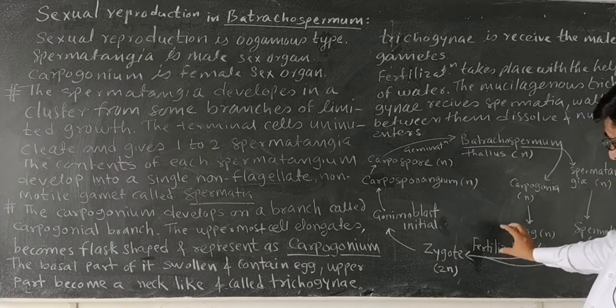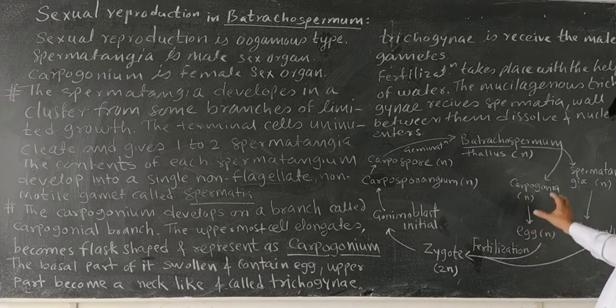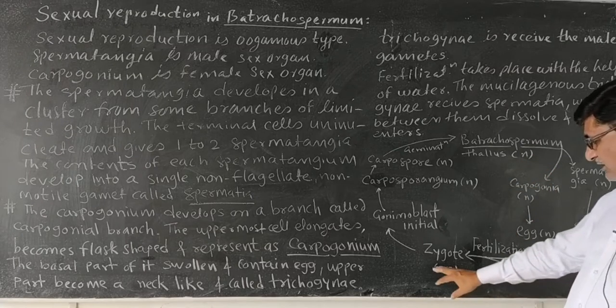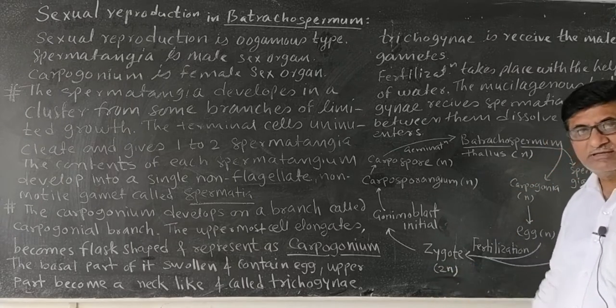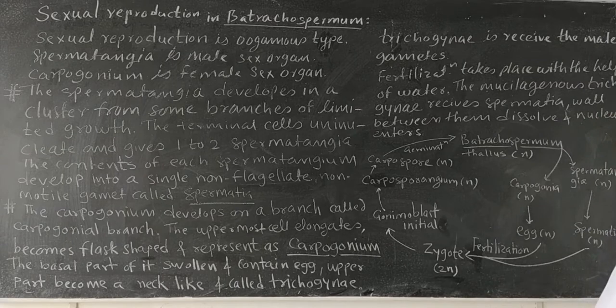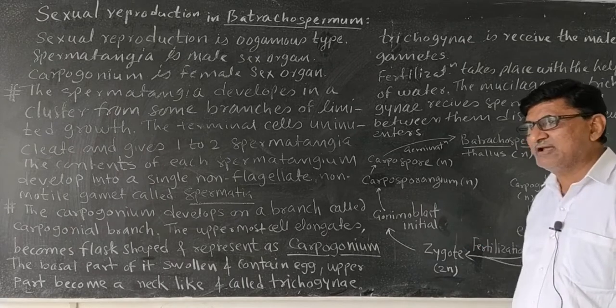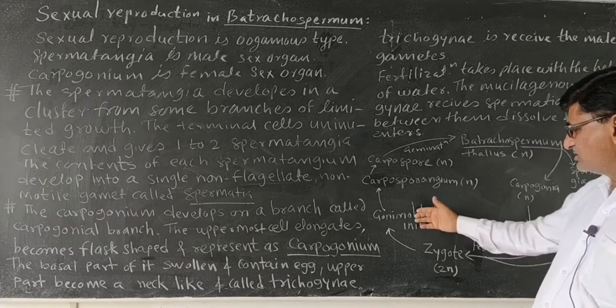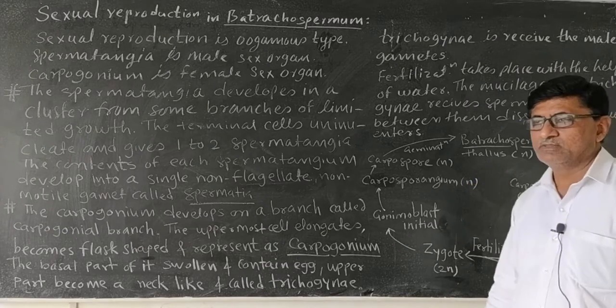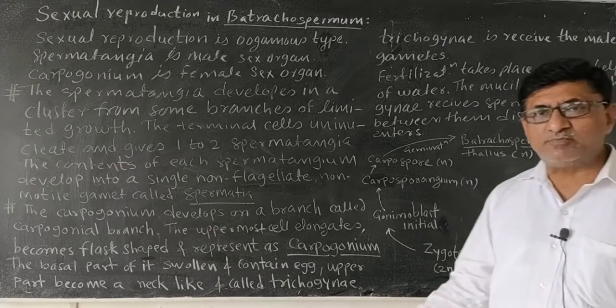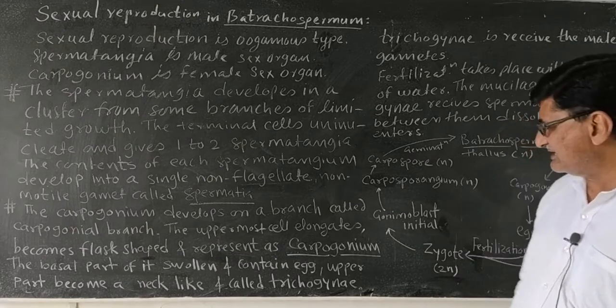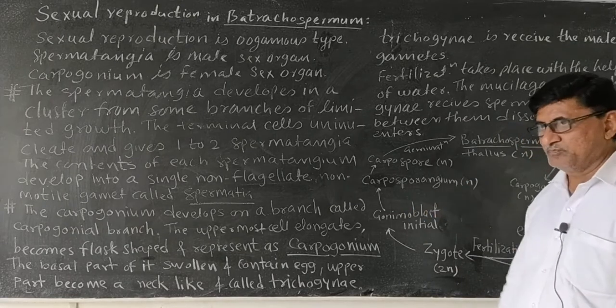Fertilization takes place. The process of sexual reproduction is oogamous. The spermatium reaches the carpogonium. The product of fertilization is the zygote, which is diploid in nature. This zygote undergoes mitotic division and develops the gonimoblast initial. The cells of the gonimoblast initials contain carposporangia.